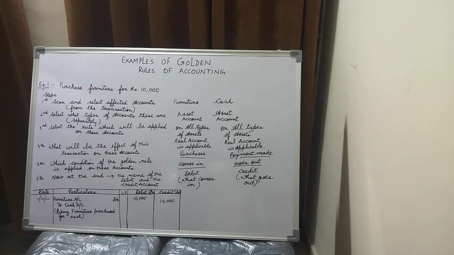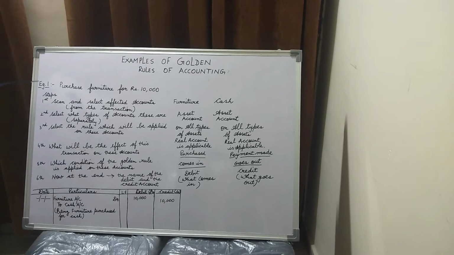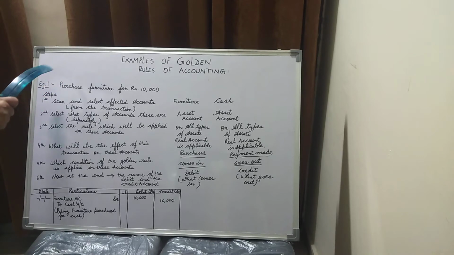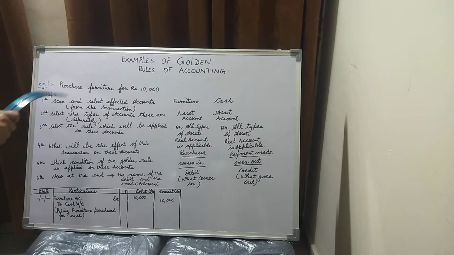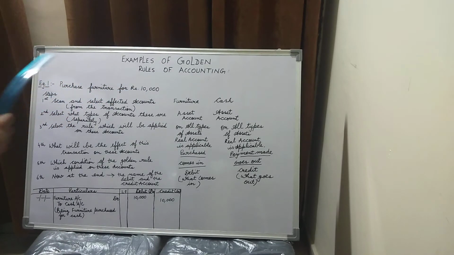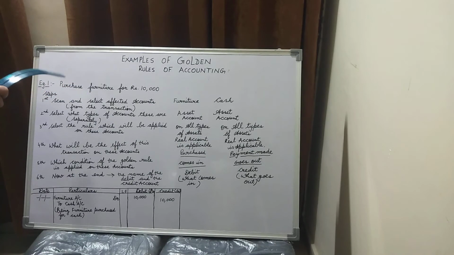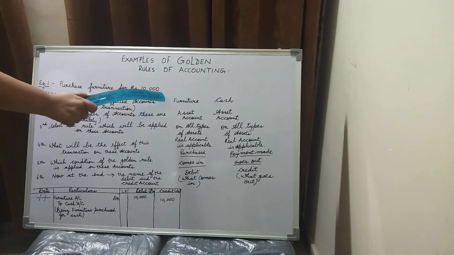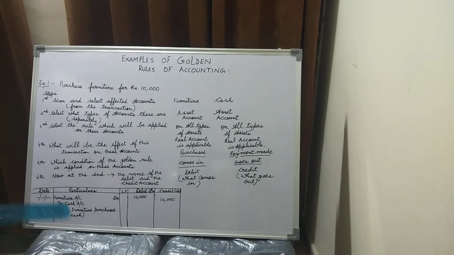Let us know how I found out that this is an example of real accounts. Children, kindly note. Step number 1. In the first step, when you see this transaction, you have to first scan and select the affected accounts from the transaction. So over here, the accounts which are affected by this transaction are furniture account and cash.